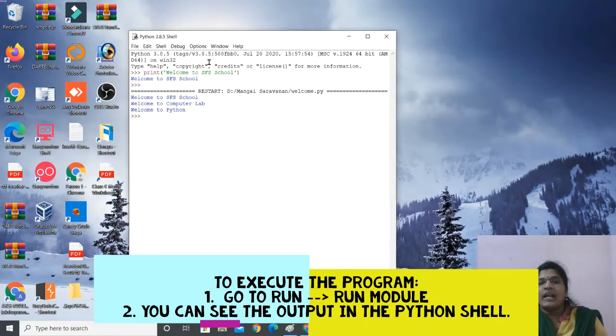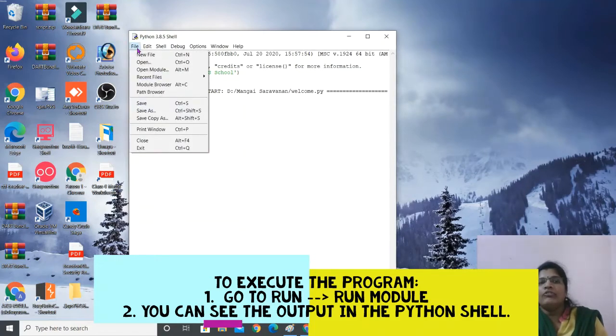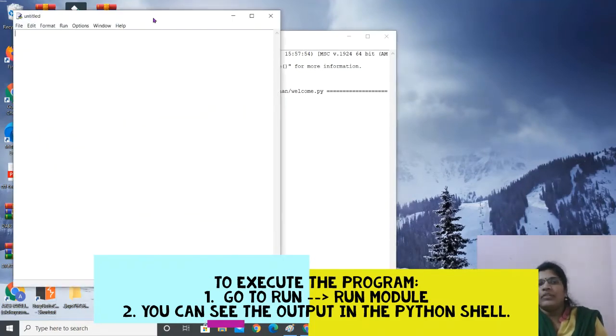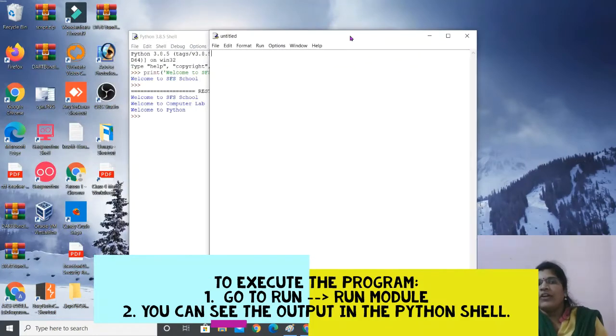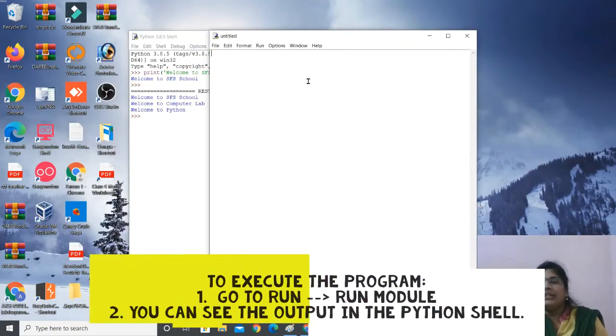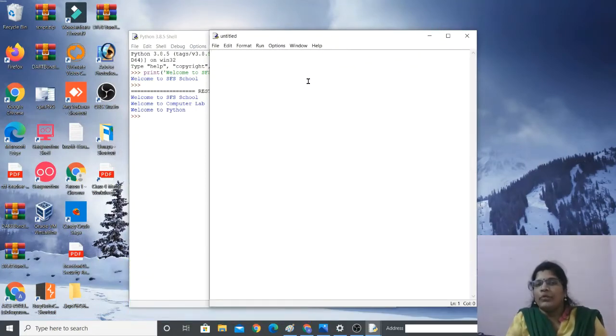If you want to write another program, again go to File, New File. Here we are going to write a program to add two numbers. I'm not supposed to take the numbers directly as 10 and 5. So how should I take them? I should take them with the help of variables.